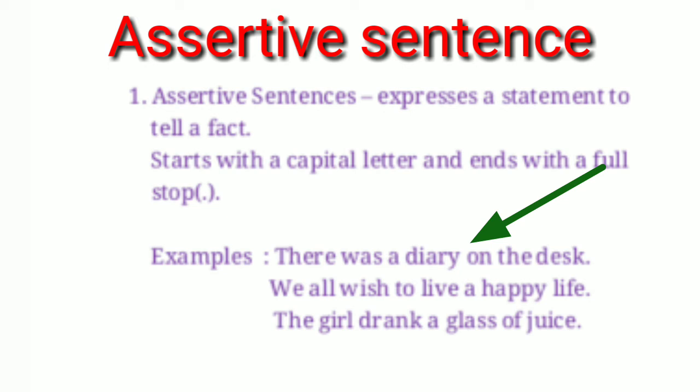Next, one more example. The girl drank a glass of juice. In this sentence also, the first letter of The is in capital, and at the last you can see the full stop, and it also tells a fact. So we can say this is also an assertive sentence.